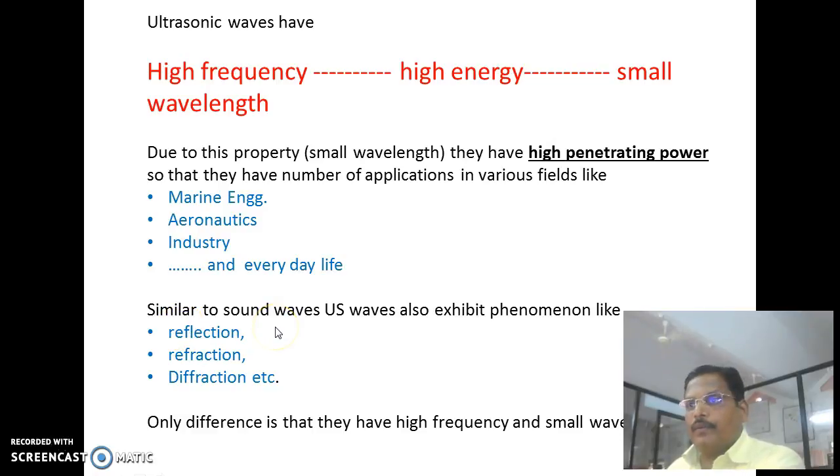Similar to sound waves, ultrasonic waves also exhibit phenomena like reflection, refraction, diffraction, etc. The only difference is that ultrasonic waves have high frequency and small wavelength.